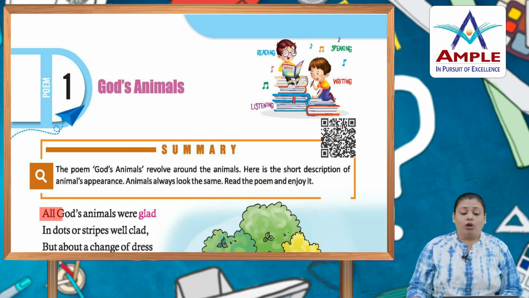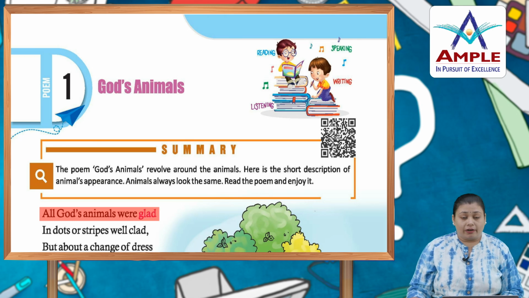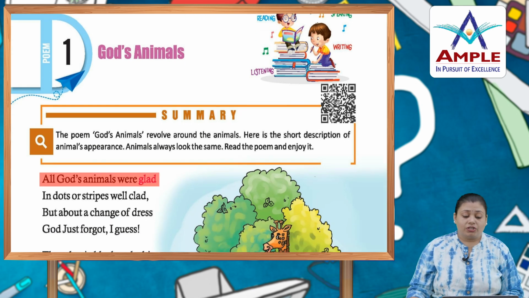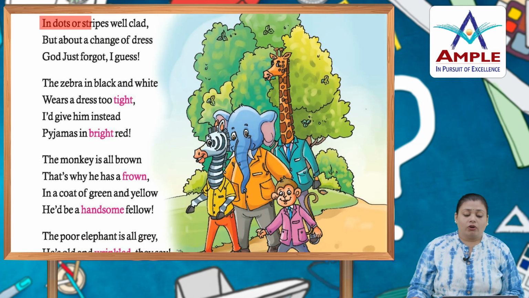All God's animals were glad, means they are very happy, in dots, merry or cheery, in dots or stripes well clad. But about a change of dress, God just forgot, I guess. In this stanza, the poet said that all the animals are very happy.